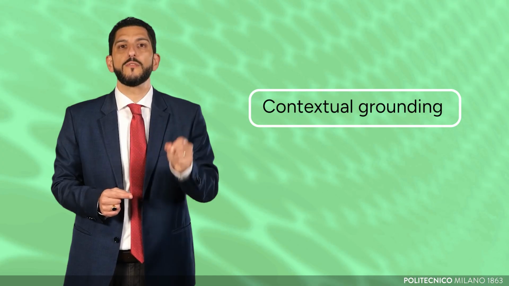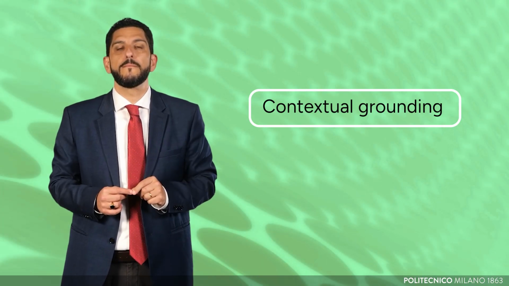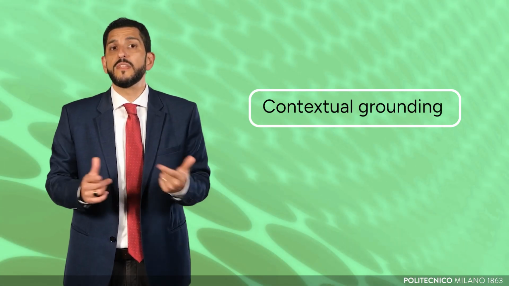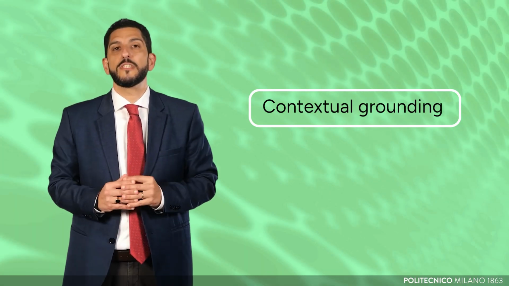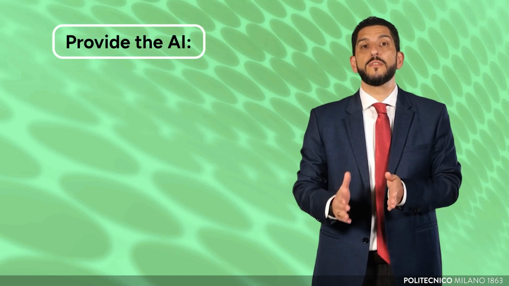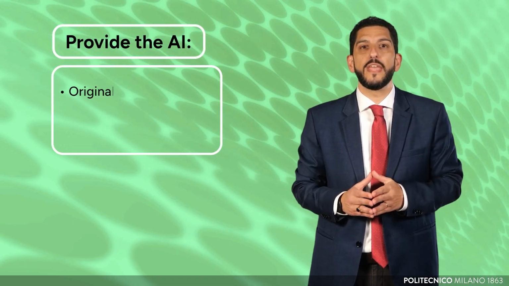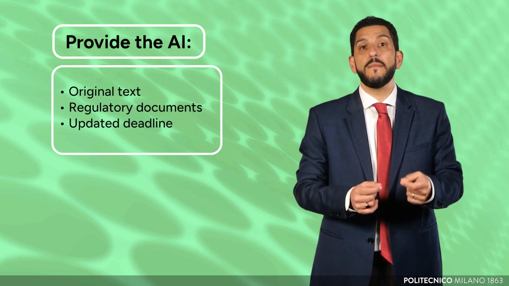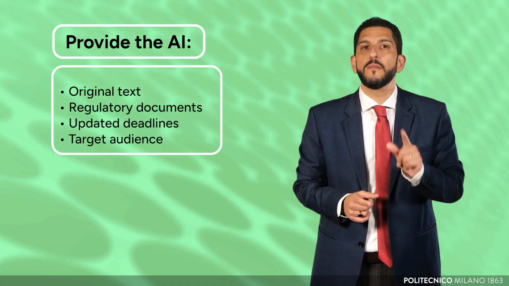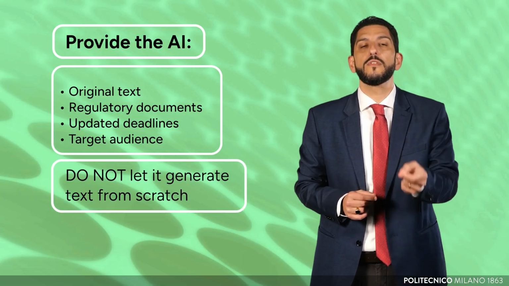So, how can artificial intelligence be used safely with procedural texts? The starting point is the principle of contextual grounding, which we have already encountered. Artificial intelligence only produces useful results if you provide it with information specific to your institution. For procedural texts, this means providing artificial intelligence with the original text, the relevant regulatory documents, the updated deadlines, and the target audience. You must not let it generate text from scratch.